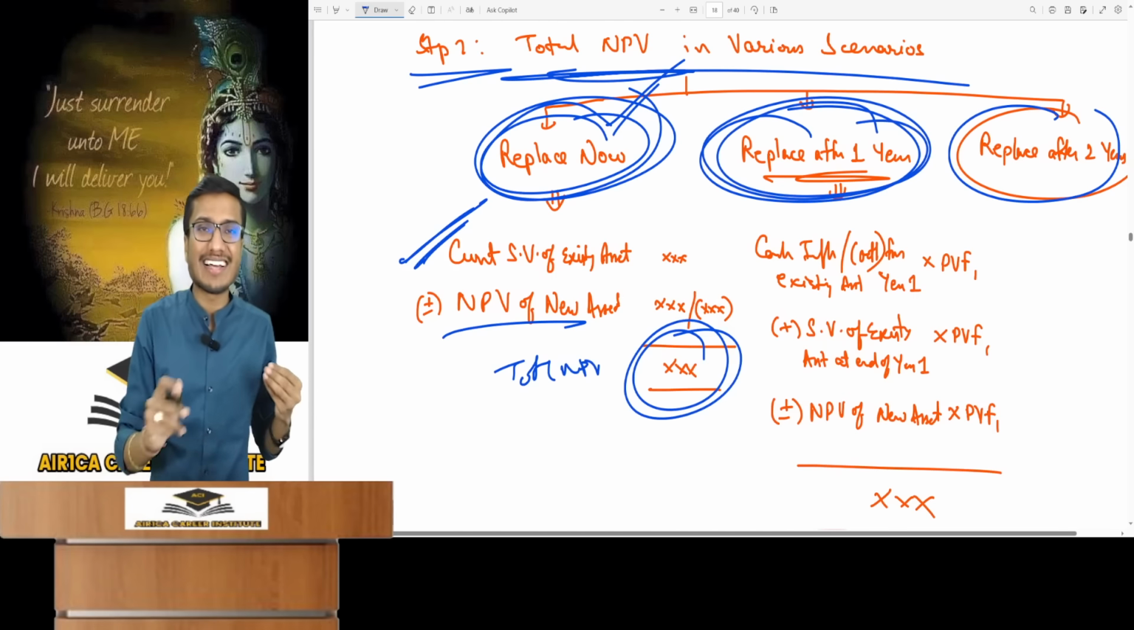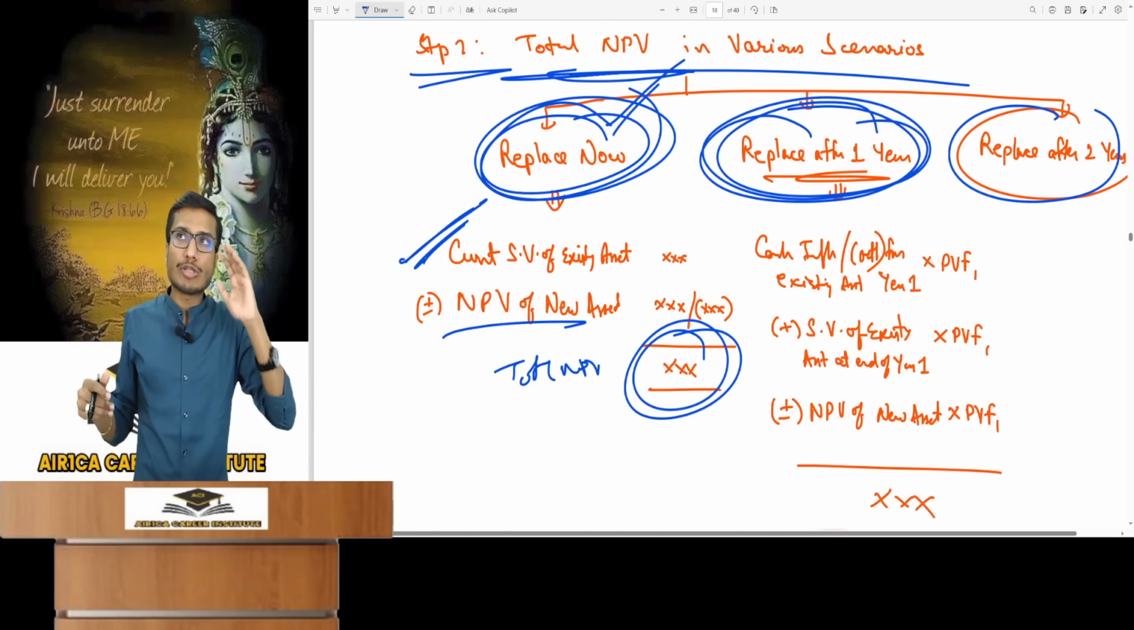Now, if we replace the old asset after 1 year, scrap it after 1 year, what will happen? What does the institute say here?